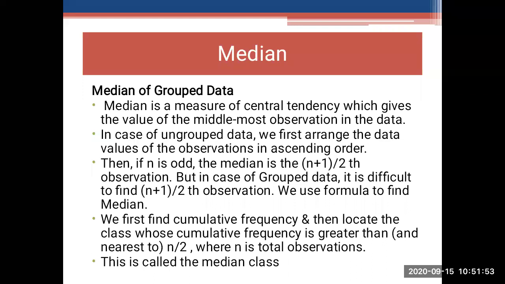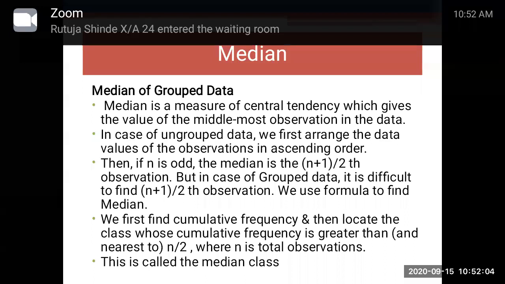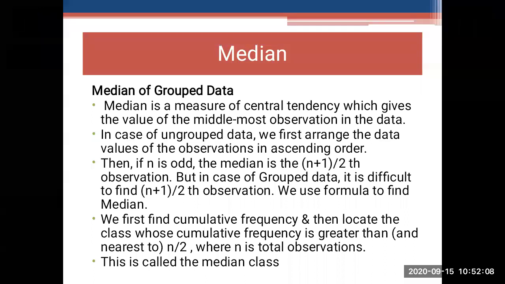In case of ungrouped data, we first arrange the data values in ascending order. If n is odd, the median is the (n plus 1) upon 2 th observation.